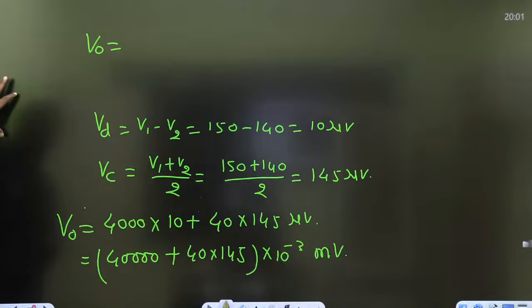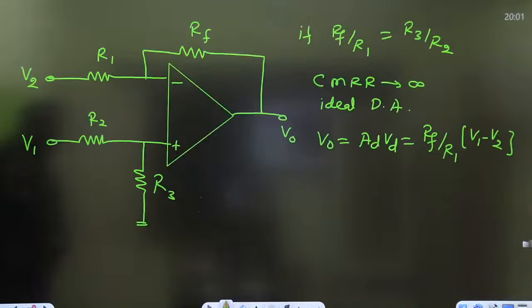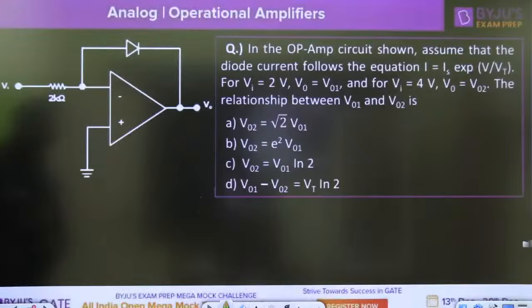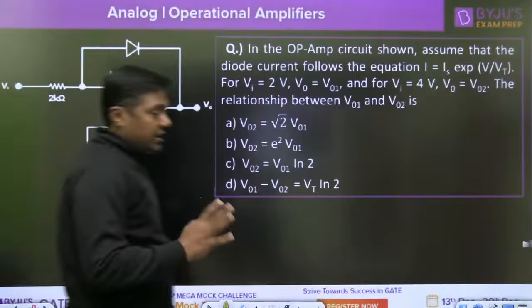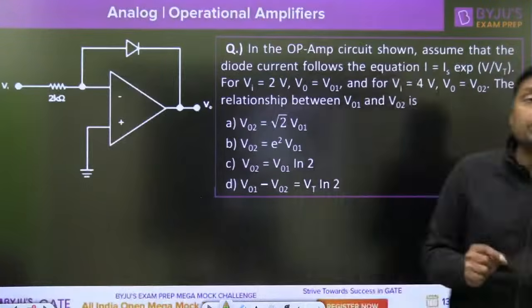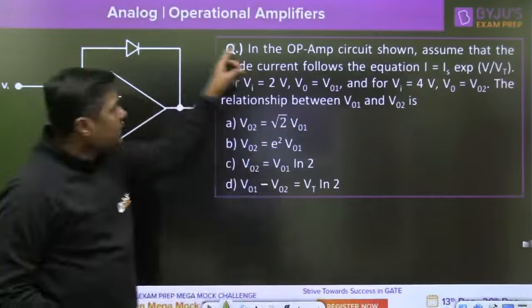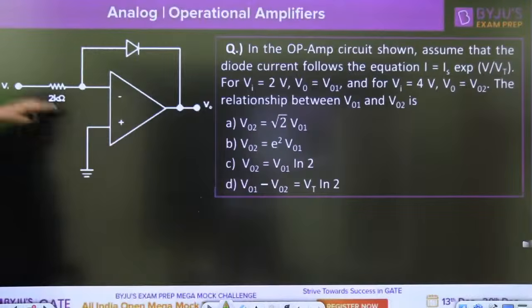Next one. What is the next topic? So this is all about the differential amplifier, right? This is the error, how to find the formula, A1, A2 and so on. Next one, logarithmic amplifier. Now, when we are connecting the diode in the feedback path, this is called a logarithmic amplifier.